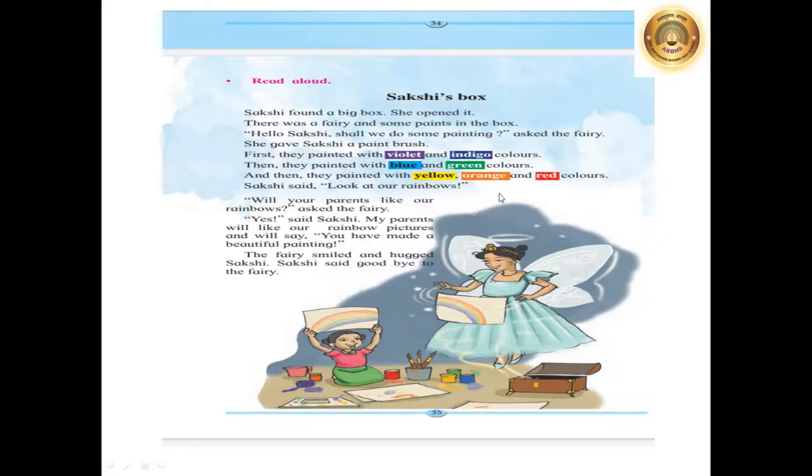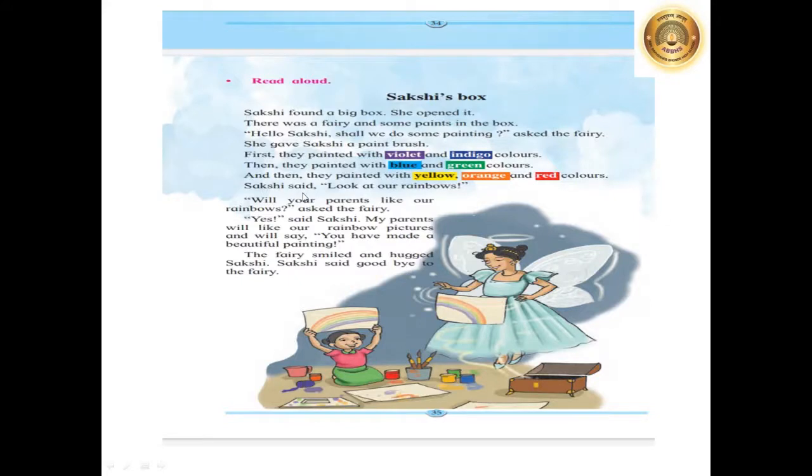So, how many colors did she use for the painting? Indigo, violet, blue, green, yellow, orange, and red. Let's count the number of colors she used. 1, 2, 3, 4, 5, 6, and 7. So, do you understand that Sakshi and Fairy together painted in 7 different colors?